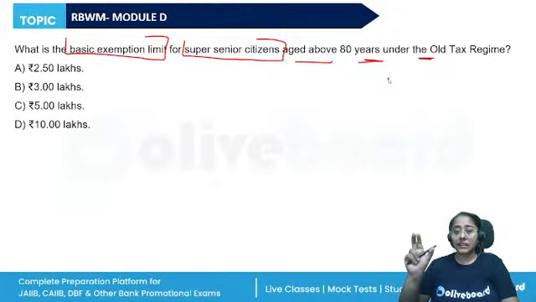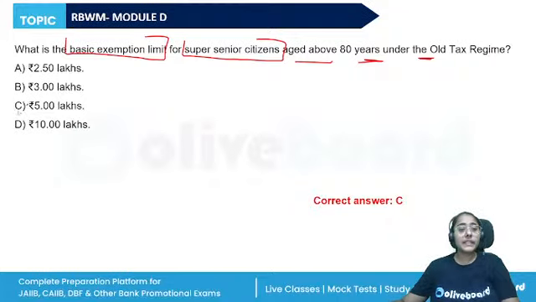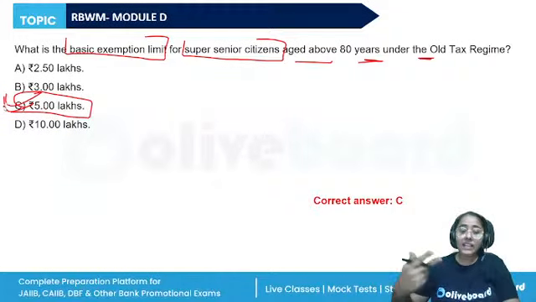Exempted limit means income up to this level. If the super senior citizen is earning only this level of income, they will have to pay no taxes. So in the old tax regime, for the super senior citizens, the exemption limit is up to rupees 5 lakhs. If they're earning an income up to rupees 5 lakhs, then they'll have to pay zero taxes. Between 5 lakhs and 10 lakhs, 20%, and above 10 lakhs, 30%. This is the old tax regime. Additional health and education cess and surcharge will be applicable.